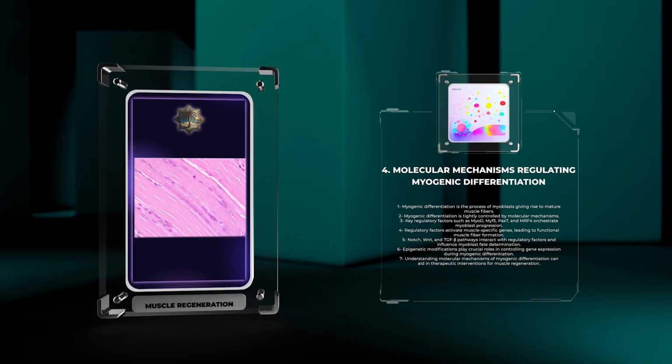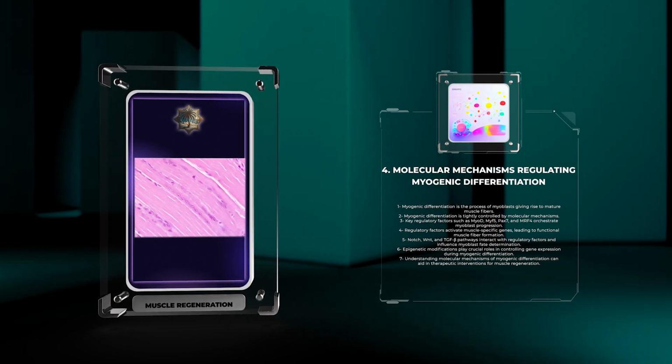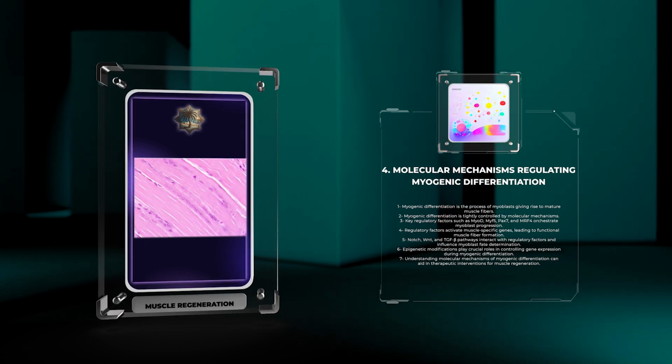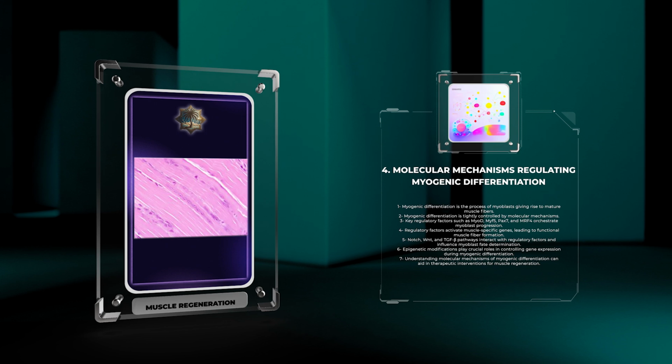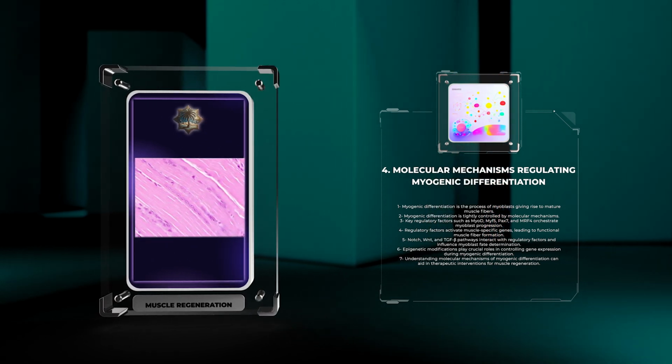Additionally, epigenetic modifications, such as DNA methylation and histone modifications, play crucial roles in controlling gene expression during myogenic differentiation. A comprehensive understanding of the molecular mechanisms governing myogenic differentiation holds significant promise for therapeutic interventions targeting muscle regeneration and repairing muscle-related pathologies.